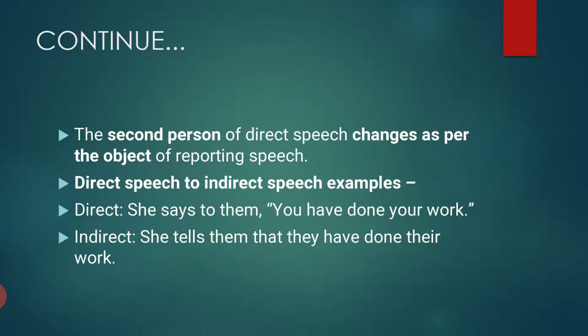The second person of direct speech changes as per the object of the reporting speech. For example, she says to them, "You have done your work." She tells them that they have done their work. According to the object "them", you have to change "you" to the subject pronoun "they". Your work again changes according to the listener, so "their work".